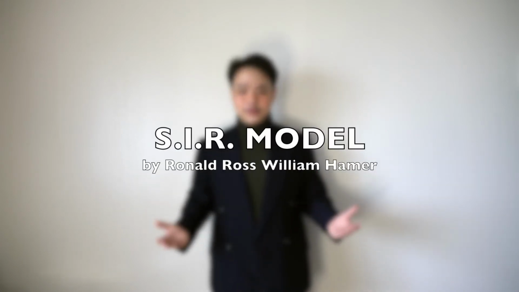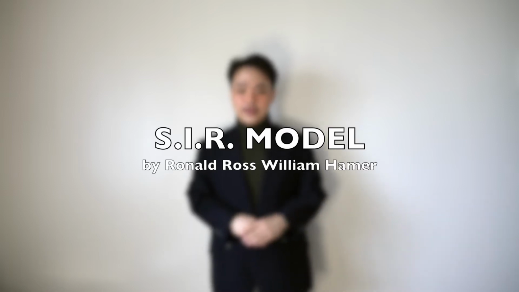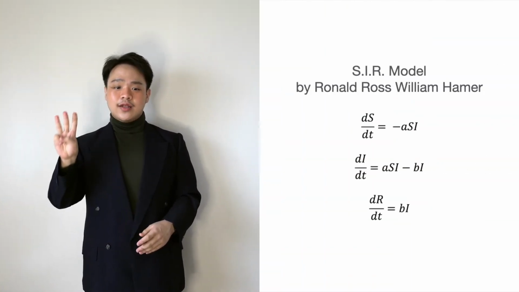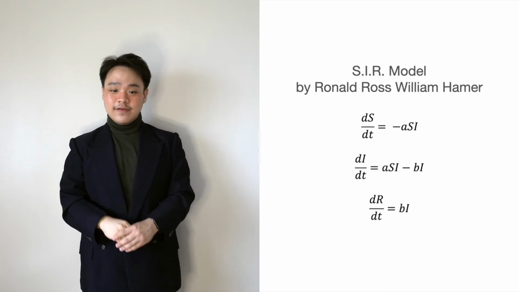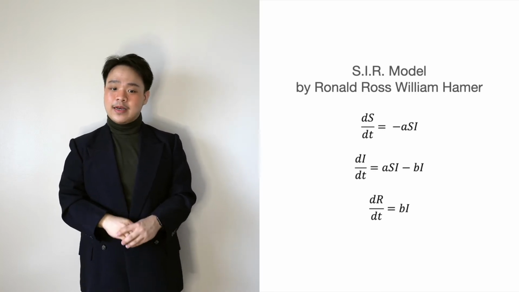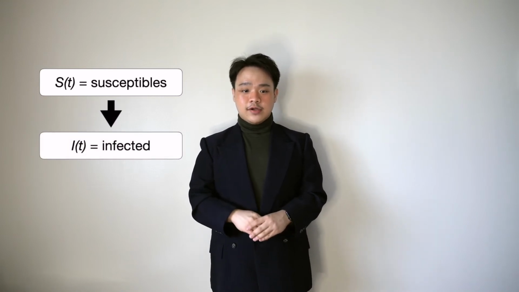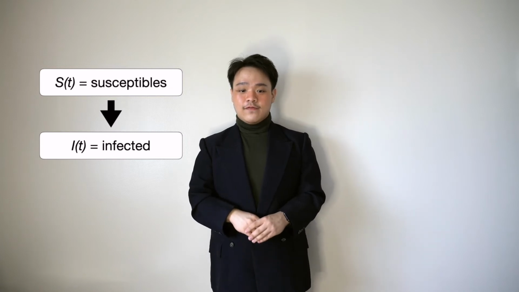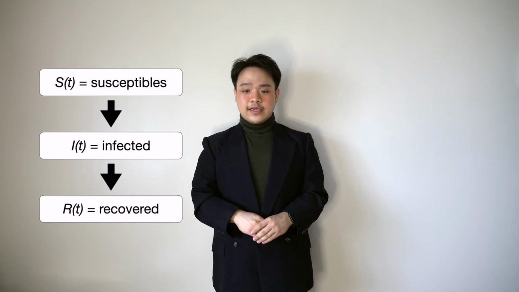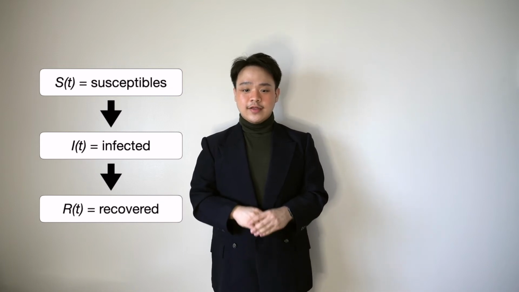The SIR model proposed by Ronald Ross and William Hamer in the early 20th century is one of the most basic models in epidemiology that is still utilized today. According to a paper by Christopher Cano, the SIR model comes as a system of 3 non-linear equations, each representing a specific group of people in the situation of an epidemic or pandemic. S of t represents the part of the population that could be infected with the disease, also known as the susceptibles. I of t, on the other hand, denotes the number of individuals who are infected and thus have the ability to infect others. While R of t represents the recovered population who can neither contract the disease nor infect